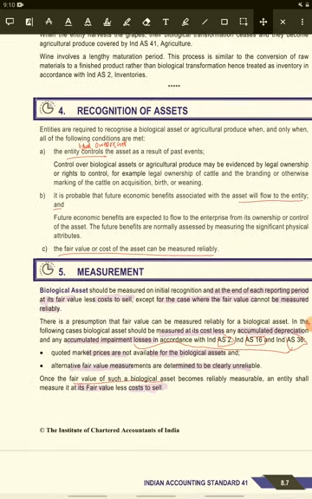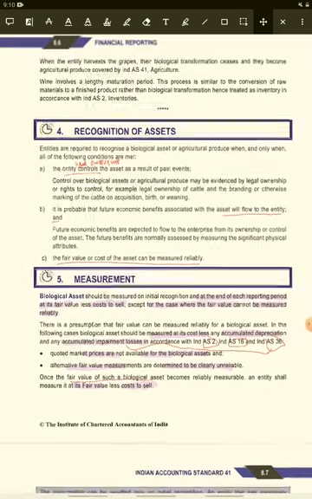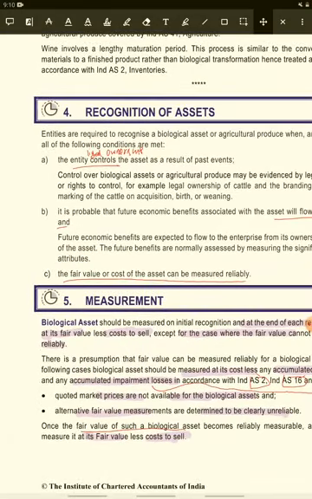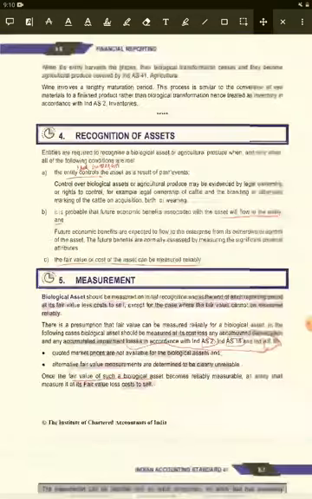That is the entity has the legal control or legal ownership in that particular asset. That the entity is controlling the asset as a result of past event. Control matlab they have the ownership or legal right. Next is it is possible that the future economic benefit is associated with that particular asset. And the fair value or the cost of that particular asset can be measured reliably. This B and C point is actually taken from the Ind AS 16.